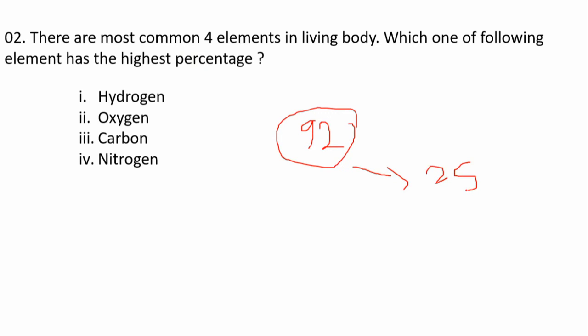In these 25, the most common four elements are hydrogen, oxygen, carbon, and nitrogen. These are the most common four elements present in the living body, right? Did you get that?